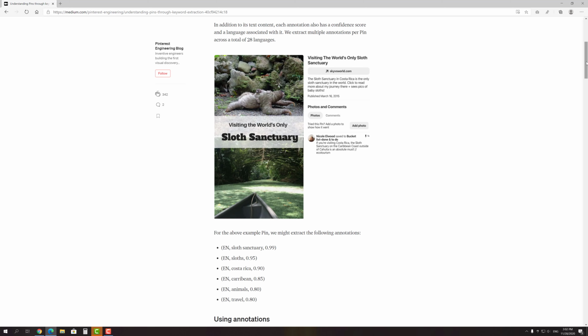And the last, but actually the most important thing that you can optimize in order to get more free SEO traffic, it's your pins. According to Pinterest officials, one of the main signals that they use for understanding text of the pins and consequently rank them is annotations. Annotations stands for short keywords or phrases between 1 and 6 words that describe the subject of the pin. In a nutshell, Pinterest literally tries to extract keywords from your pins to understand what it's about and for which users they should be shown.